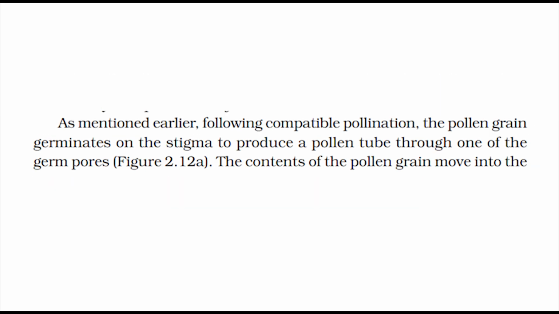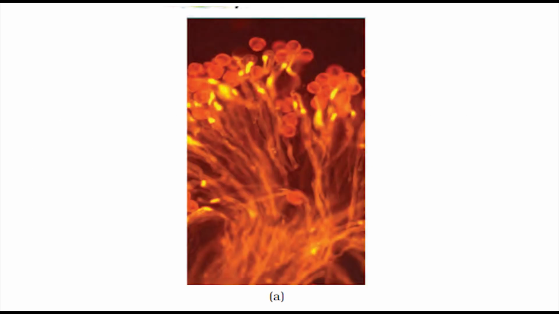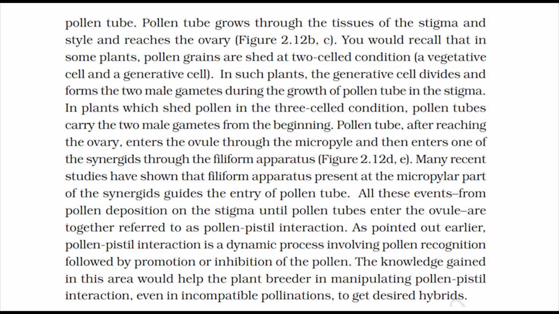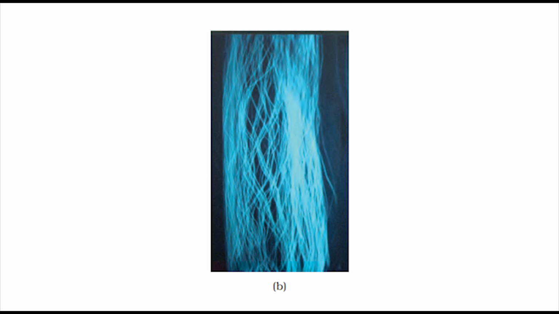As mentioned earlier, following compatible pollination, the pollen grain germinates on the stigma to produce a pollen tube through one of the germ pores, figure 2.12a. The contents of the pollen grain move into the pollen tube. Pollen tube grows through the tissues of the stigma and style and reaches the ovary, figure 2.12 b, c.